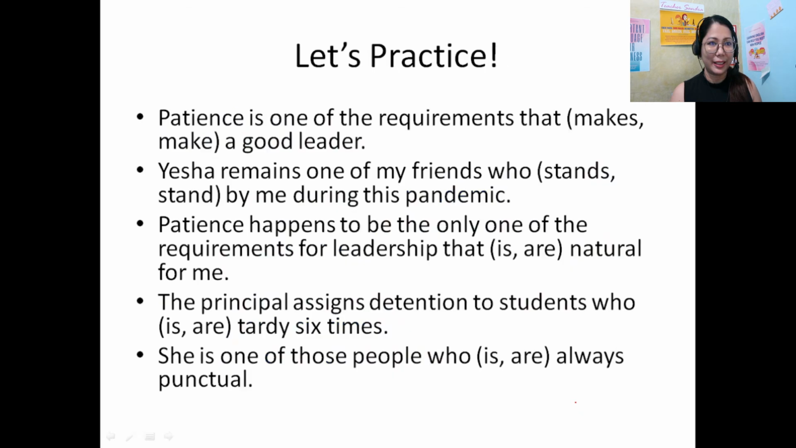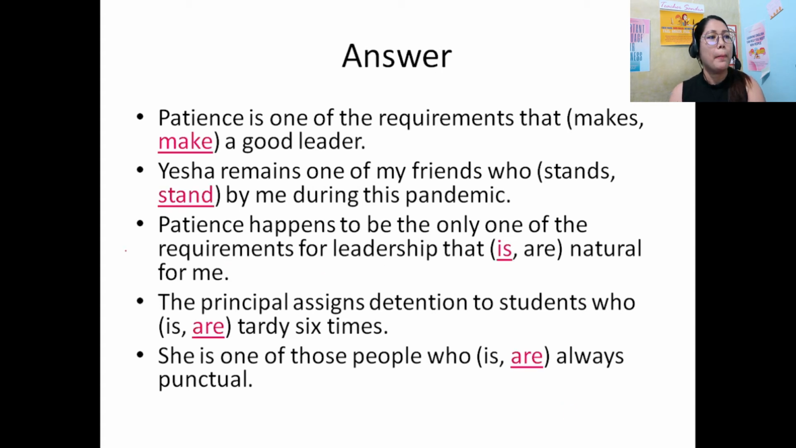Okay, let's practice. Okay, answer. Patience is one of the requirements that make. So again, one of the requirements. This one takes the plural verb make.